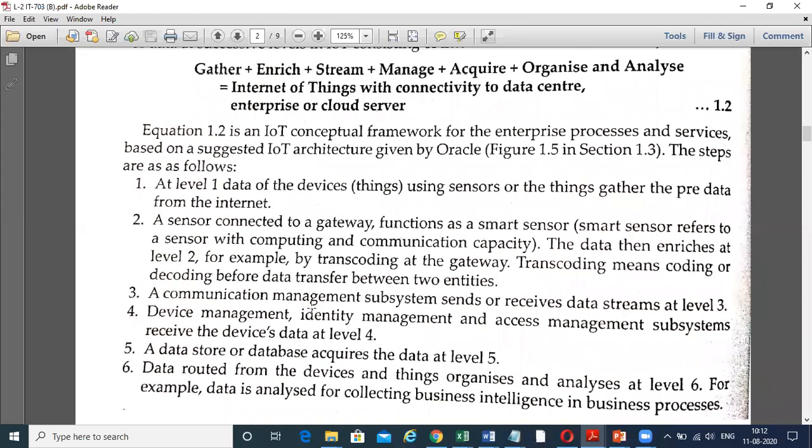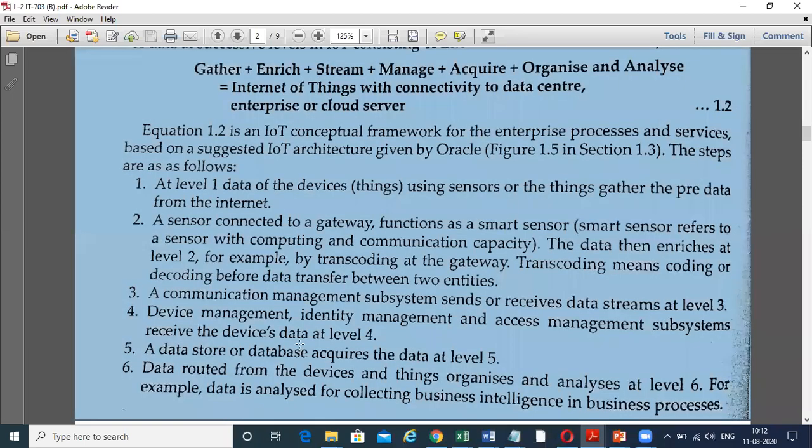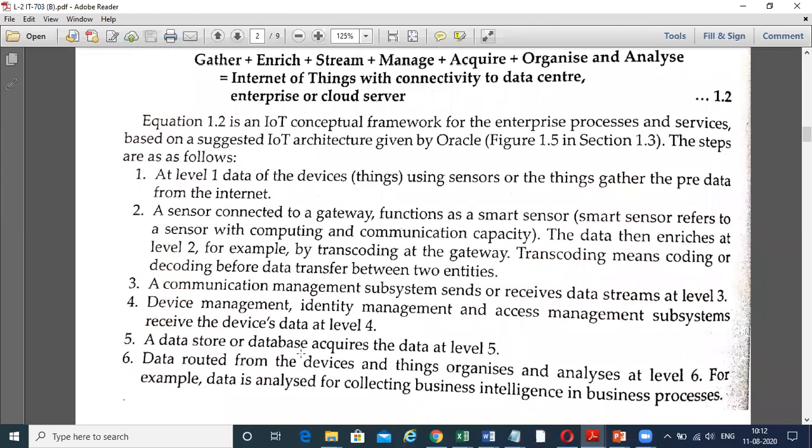A communication management subsystem sends or receives data streams at level 3. That is the stream and the management. That is how data flows. We gather the data, enrich the data by means of the gateway, and how the data flows comes under level 3.